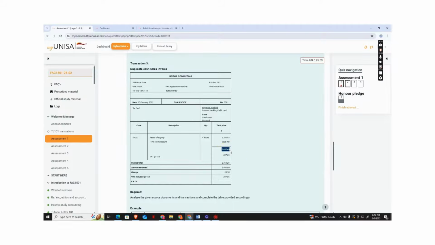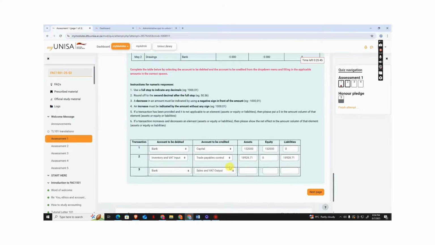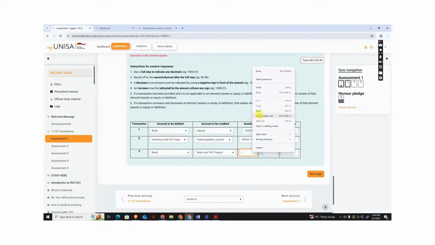Understand? Including the VAT, this is the total amount. We need to write down this amount as the total amount. So we copy this, paste it here. Because bank is an asset, it grows on the asset side and also grows on the debit side.